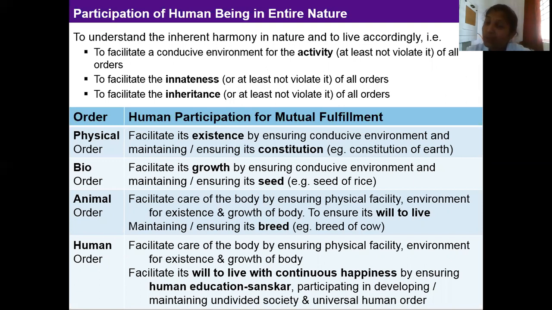When it comes to human order, how is the human participation there? Facilitate care of the body by ensuring physical facility, environment for existence and growth of the body. Facilitate its will to live with continuous happiness by ensuring human education sanskar, participating in developing, maintaining undivided society and universal human order.